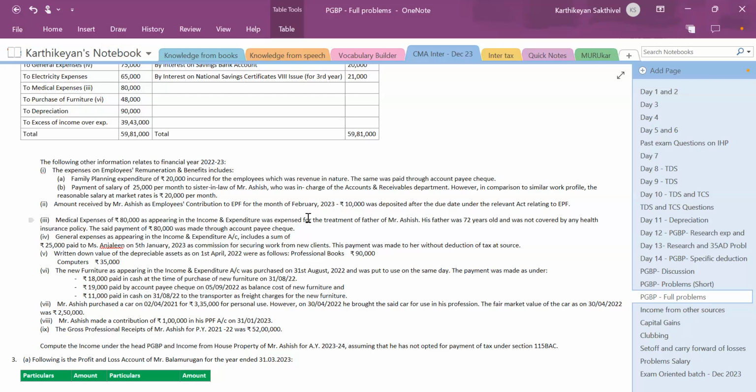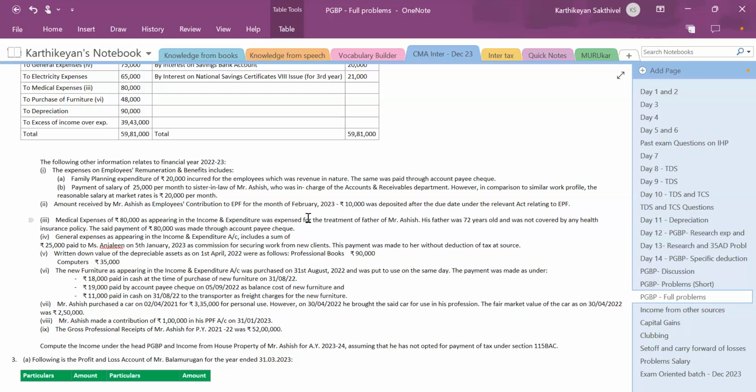Written down value of the depreciable assets as on 1st April 22: professional books 90,000, computers 35,000. The new furniture was purchased on 31st August 22 and put to use on the same day.